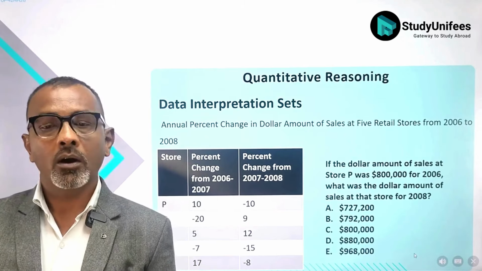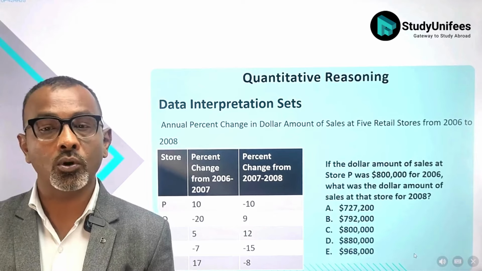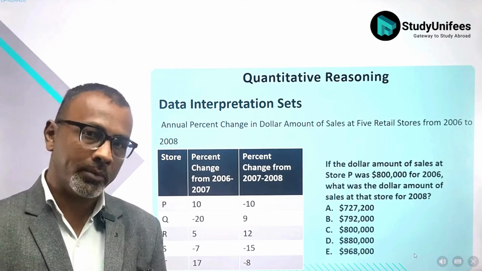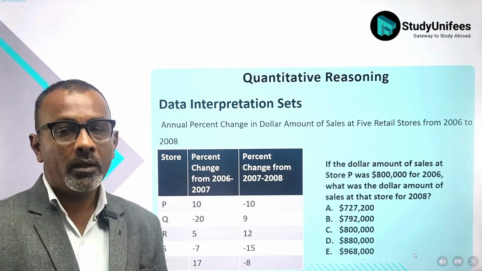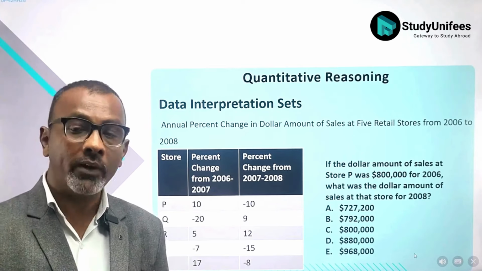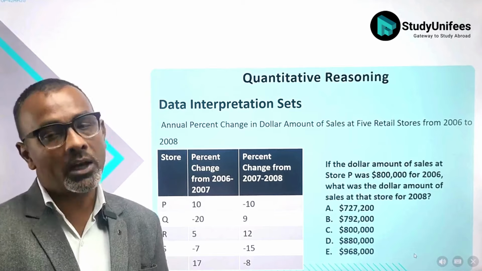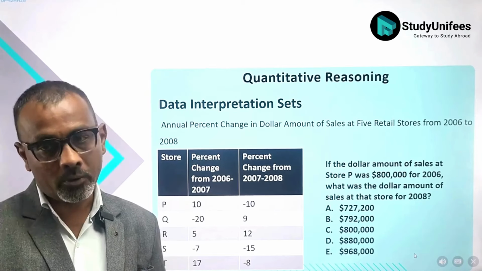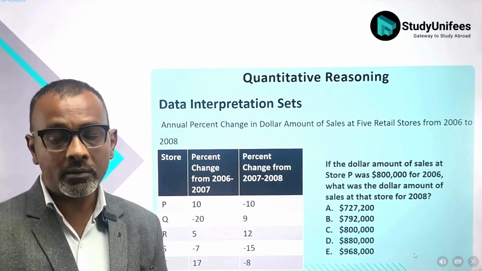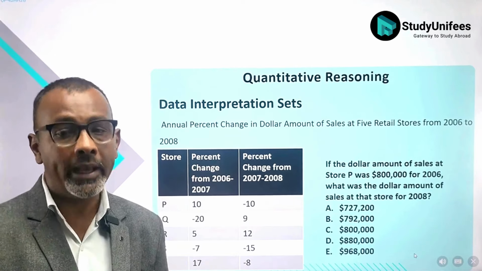Finally, let's look at an example of data interpretation sets. This is a table of 5 different stores. It shows the annual percent change in dollar amounts of sales at 5 retail stores from 2006 to 2008. Now, let's look at a sample data interpretation set. This table is of several stores. It shows the annual percent change in dollar amount of sales at 5 retail stores, P, Q, R, S, and T, from 2006 to 2008. Now, let's look at the question. The question is, if the dollar amount of sales at store P was $800,000 for 2006, what was the dollar amount of sales at the store for 2008?